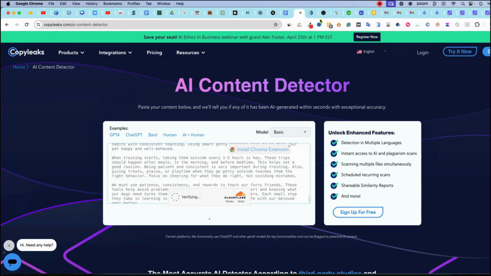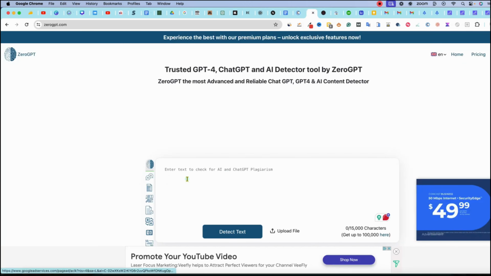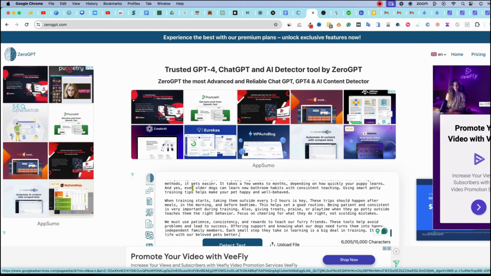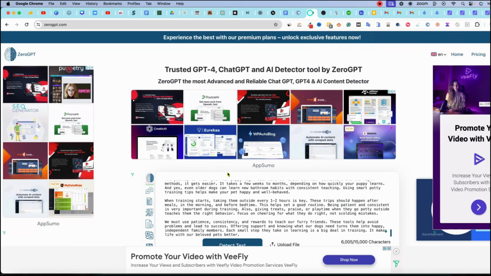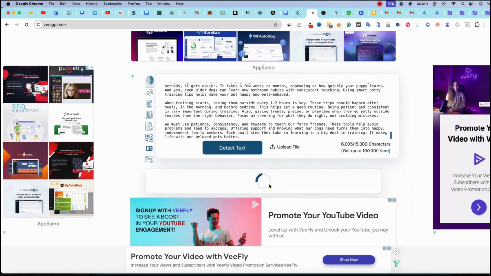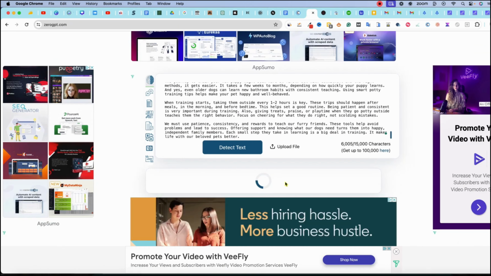I'm going to check that real quick. We'll come back over here. Then we'll paste it over here into ZeroGPT as well, and push detect. And we'll come back. So AI content detected, yes. And we'll come back over here and see what this is going to do in ZeroGPT. I have my suspicions that it will be a higher percentage, probably over 60%, but we'll see what ends up happening.